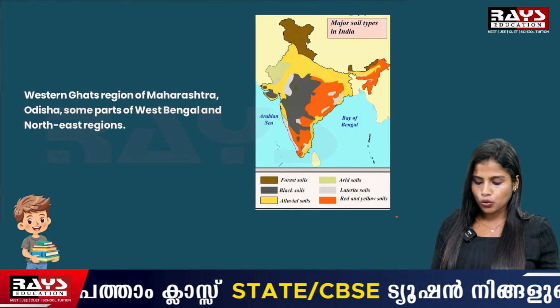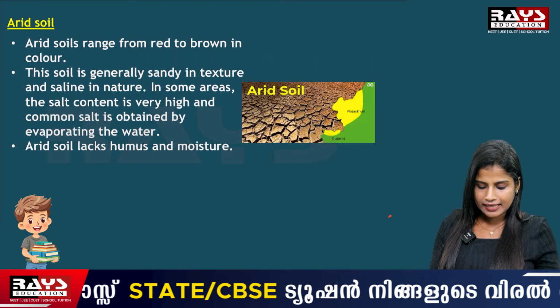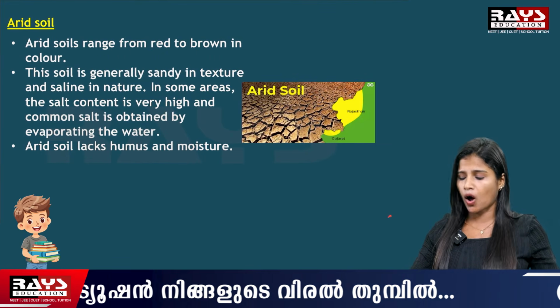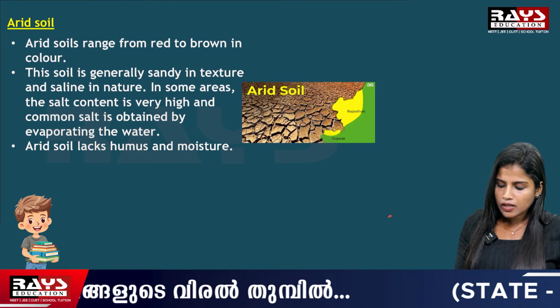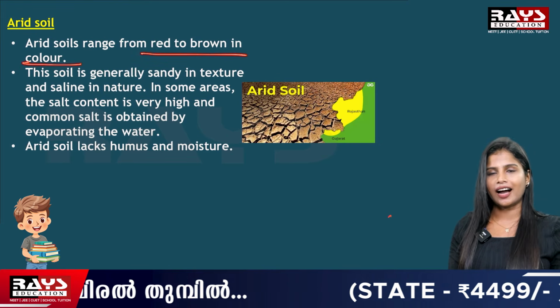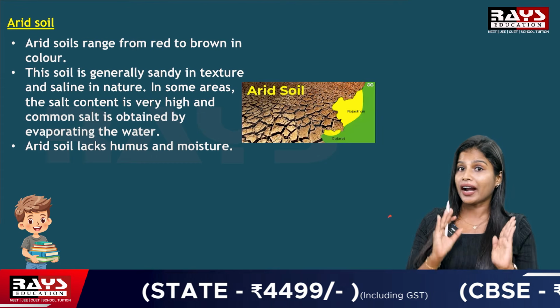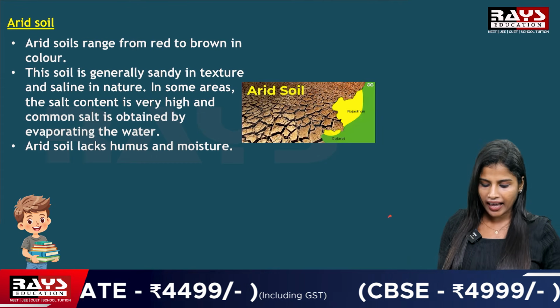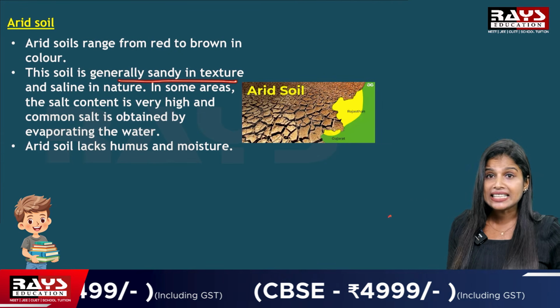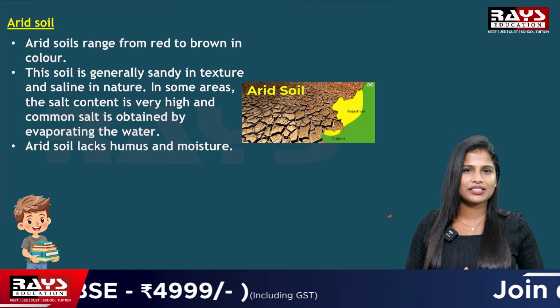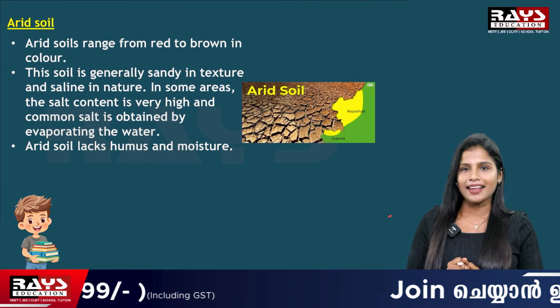Now let's look into another type of soil, that is arid soil. So what is this arid soil all about? Arid soil ranges from red to brown in color. This soil is generally sandy in texture and saline in nature.